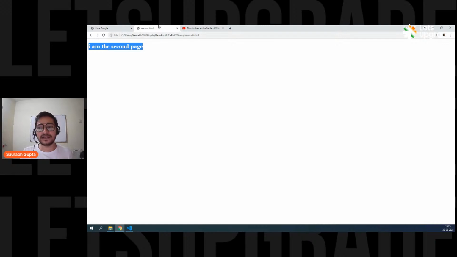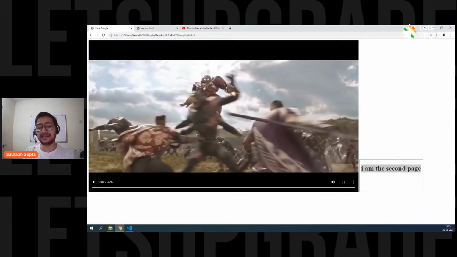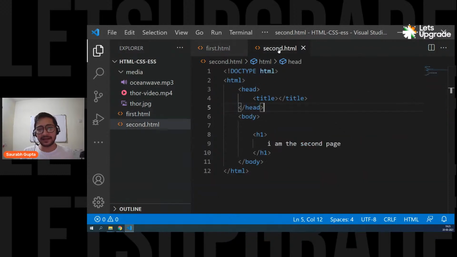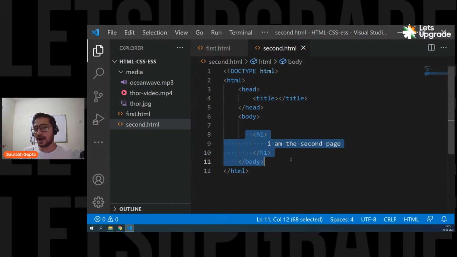So now we have actually displayed a completely different page's output internally in a different page, and that's how it works. You have something called an iframe. See, simple iframe. Are we clear, everyone? Bharani, see, you have iframe. So I created a second page, and it simply is outputting an h1. We know how the output will work because we have seen images and audios. So you simply have an h1 that is displaying on the second page.